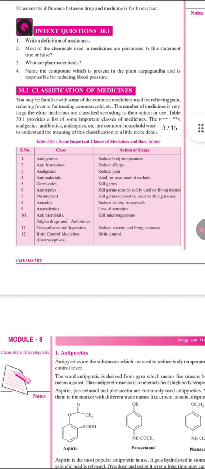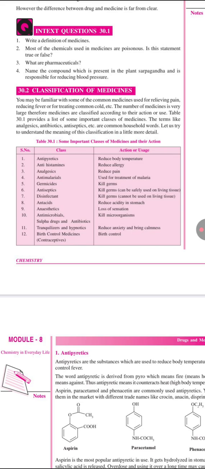Classification of medicines. You may be familiar with some of the medicines which are used for relieving pain, reducing fever, for treating common cold, etc. The number of medicines is very large, therefore medicines are classified according to their action or use. We have terms for these medicines such as analgesics, antibiotics, antiseptics, etc., which are common household words.